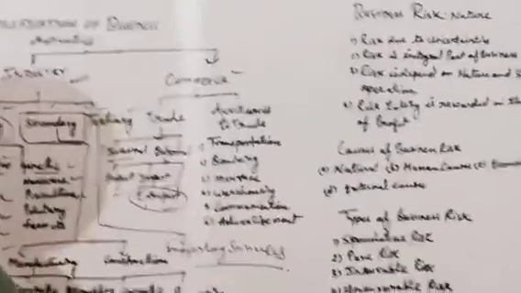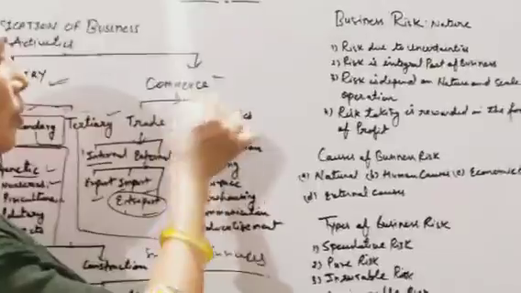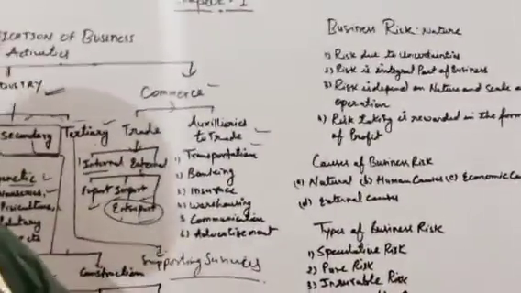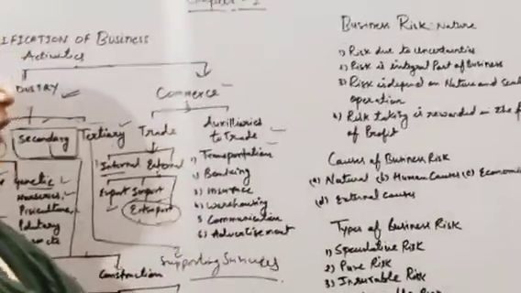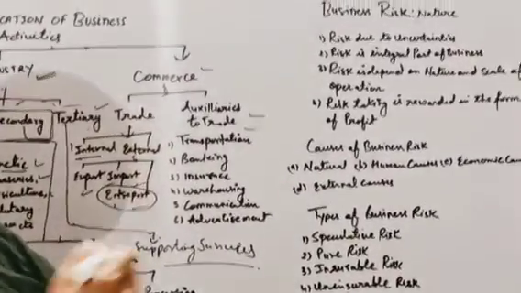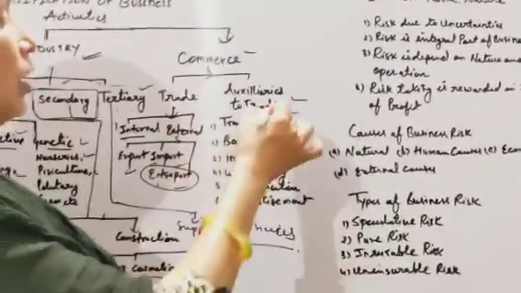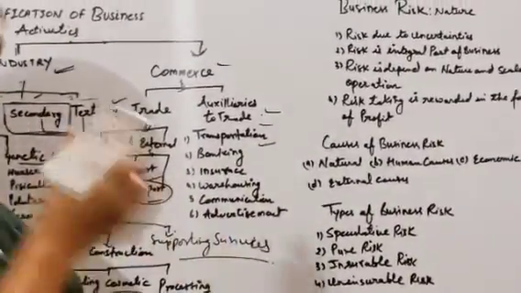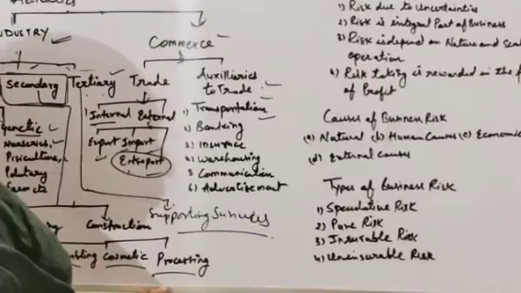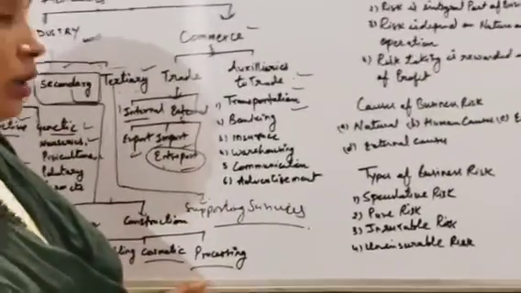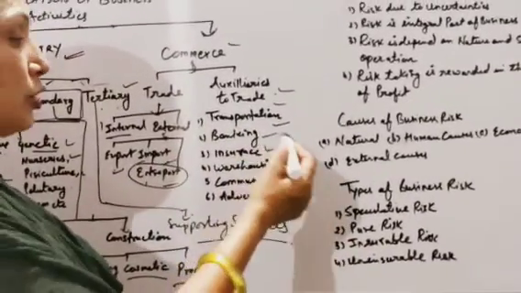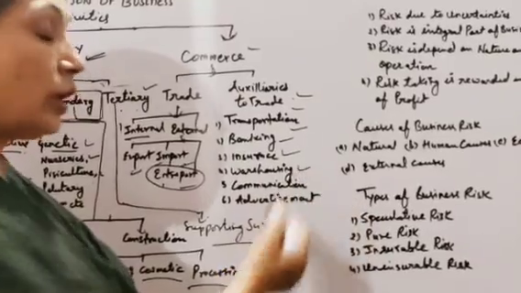I think it's clear to you. Now come to the second part of commerce, that is auxiliaries to trade. Auxiliary means support or aid to the trade. So what are the services which provide this? Tertiary and auxiliaries to trade are the same. Like transportation, which supports us to transport whatever we have manufactured to other places. Banking, which solves our problem of finance. Insurance, which solves the problem of risk. Warehousing, where